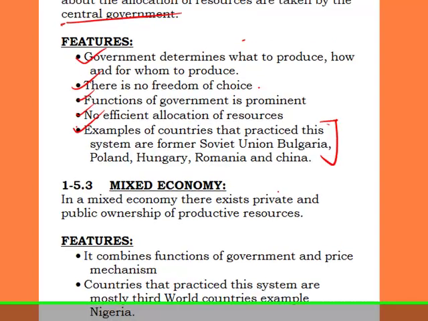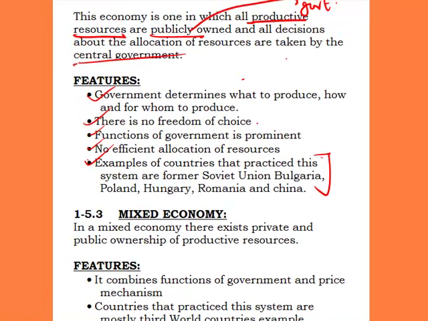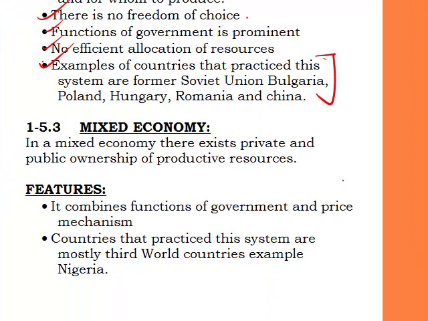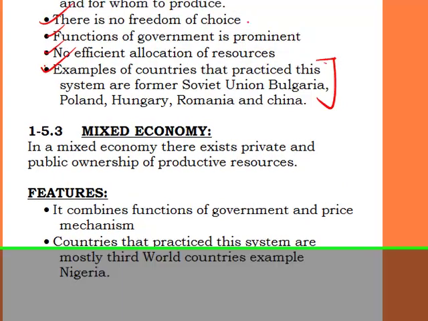Therefore, it is different from a capitalist economic system. And I've been able to give some of the features that distinguish these two economic systems. Now, we move to the third one. We need to know that in a real sense, there is no pure capitalism, neither is there a pure socialist economic system.